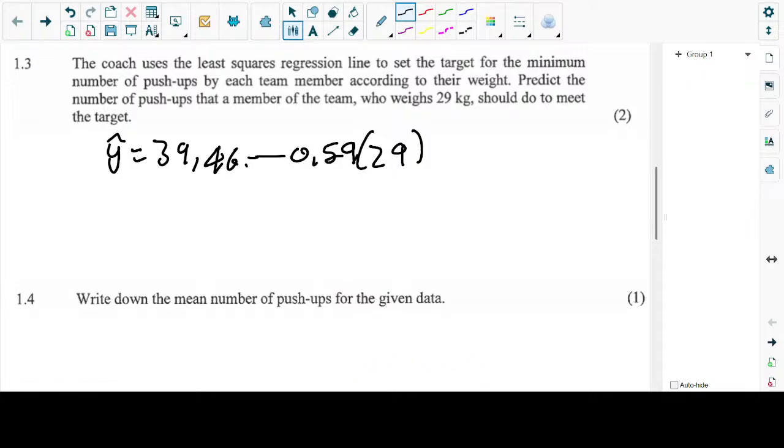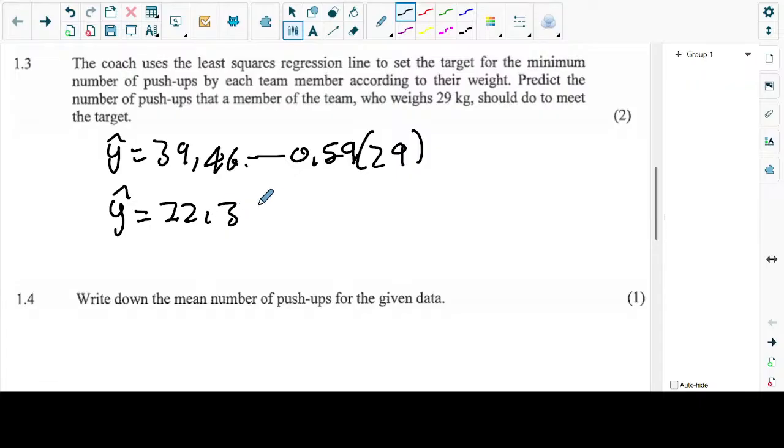We type this in our calculator: 39.46 minus 0.59 open bracket 29. Our answer is 22.35.